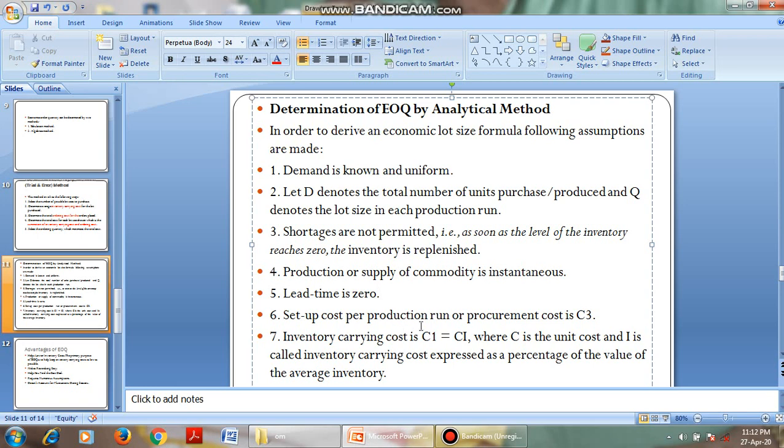Setup cost for a production run or procurement cost is C3. Inventory carrying cost C1 is equal to CI, where C is the unit cost and I is the inventory carrying cost, expressed as a percentage of the value of average inventory. Simply, in this analytical method, D, the demand, is known and uniform throughout all the production. D is the demand, Q is the quantity, and there should not be any shortages; if the inventory is over, it has to be replaced immediately.